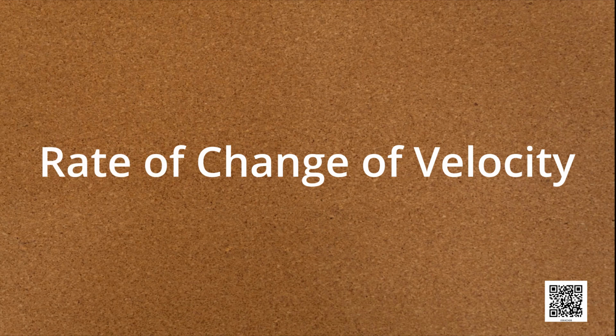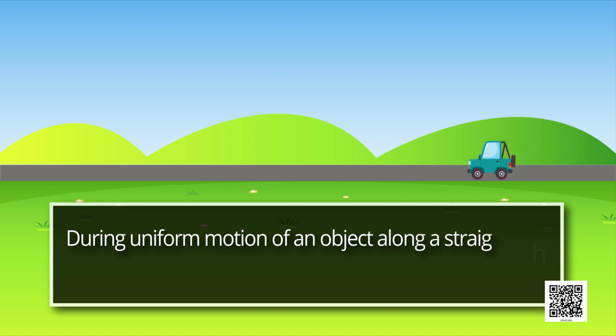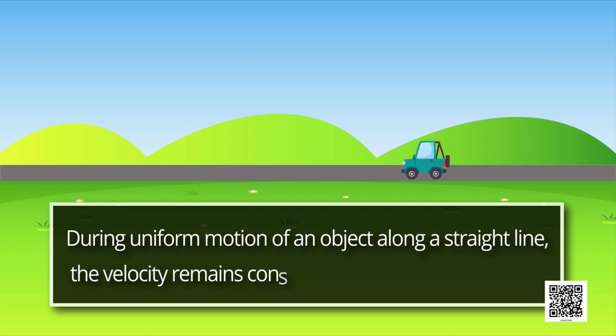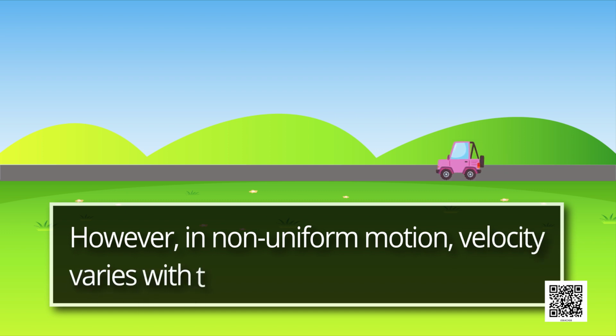Rate of change of velocity. During uniform motion of an object along a straight line, the velocity remains constant with time. In this case, the change in velocity of an object for any time interval is 0. However, in non-uniform motion, velocity varies with time. It has different values at different instants and at different points of the path. Thus, the change in velocity of the object during any time interval is not zero.